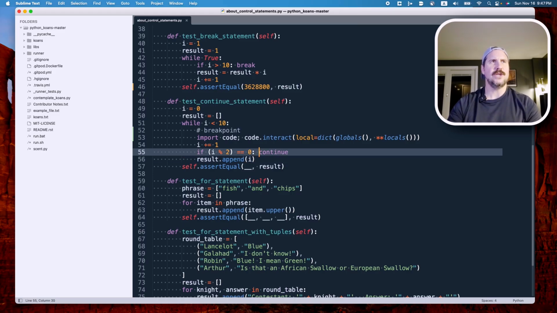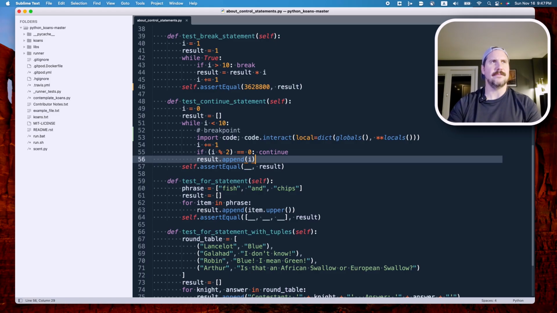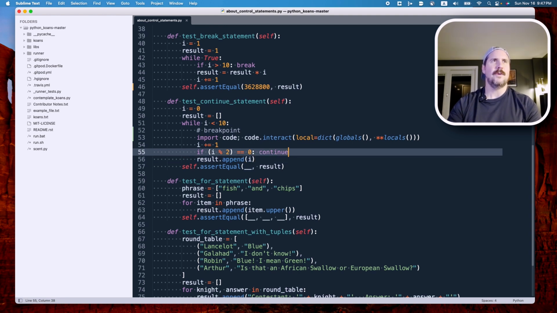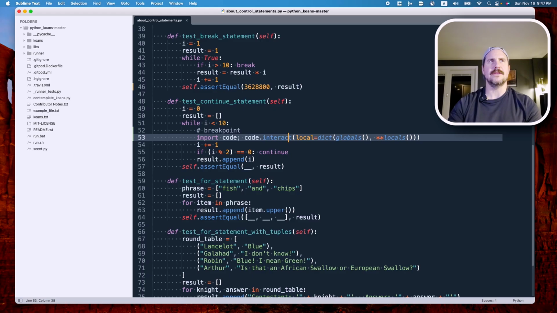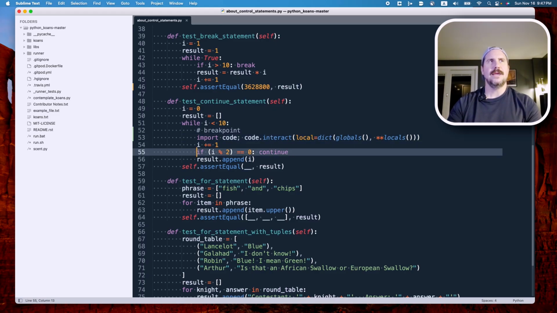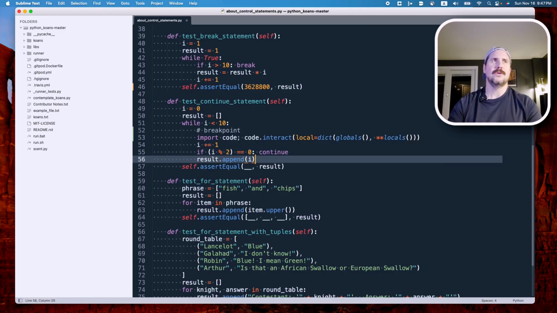Oh, I wonder if continue actually means skip everything below. Ah, I think that's what it is. That's tricky. I wasn't interpreting it correctly the first time. If I is even, continue on to the next loop around. Don't do anything.